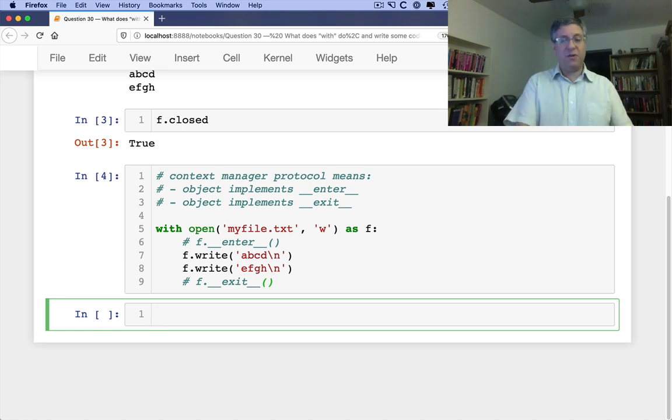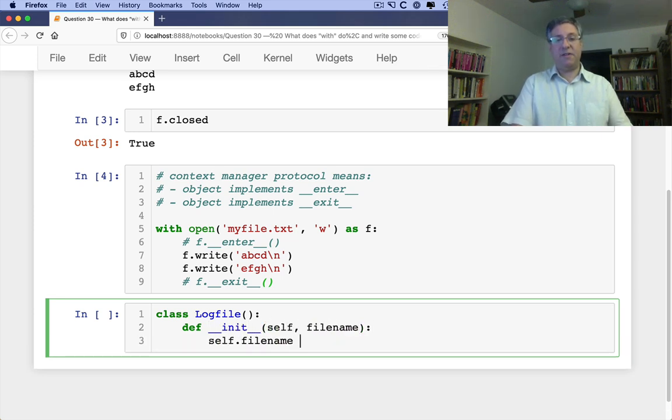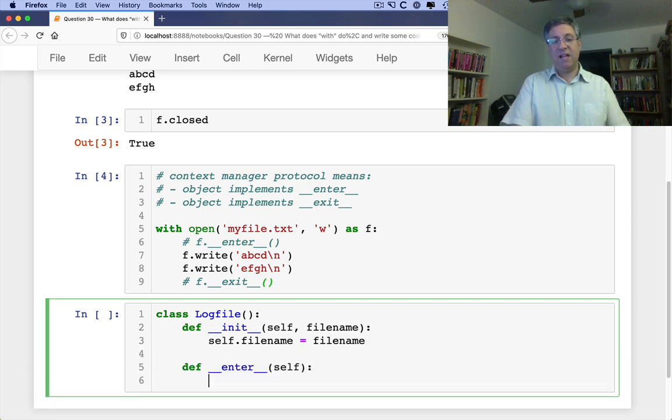So how can we implement a class that takes care of this, or any code that uses this? Well, here I can do something like this. I can say class, let's say, LogFile. We'll say def __init__(self, filename): self.filename = filename. So far so good. And I can say def __enter__(self), and then we say print('now in enter').